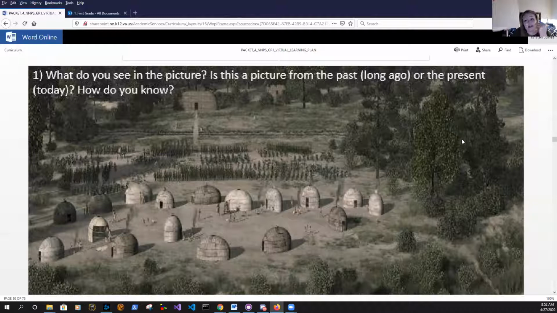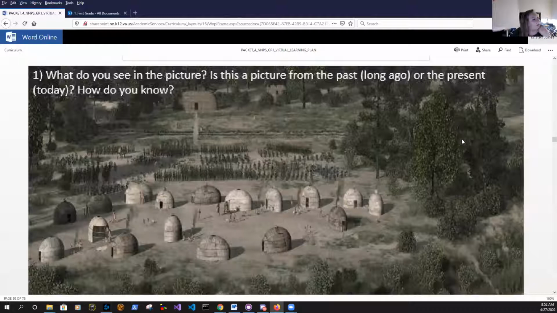So you can either explain that to a family member out loud, or you can write down what you see in the picture on a piece of paper. If you're writing it down, make sure you take your time, write full sentences, and think about your capitalization and punctuation.